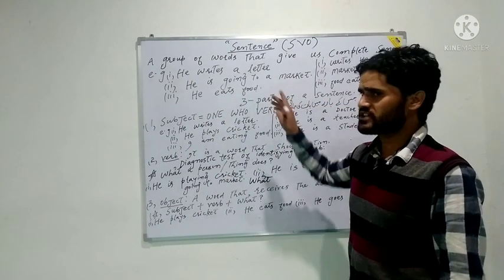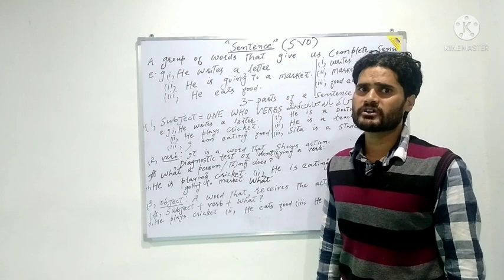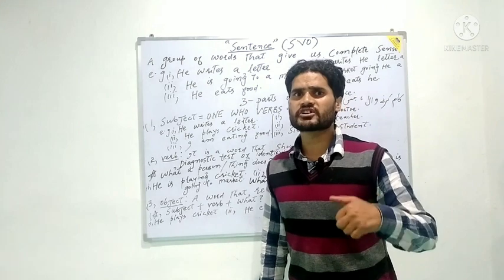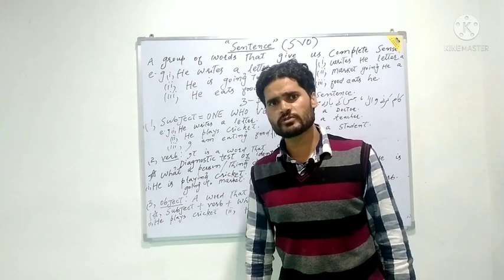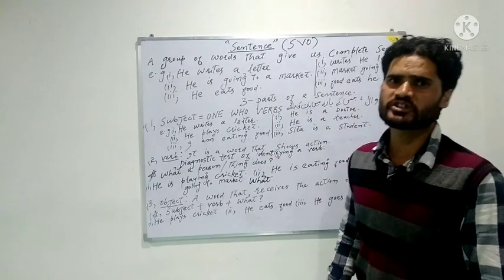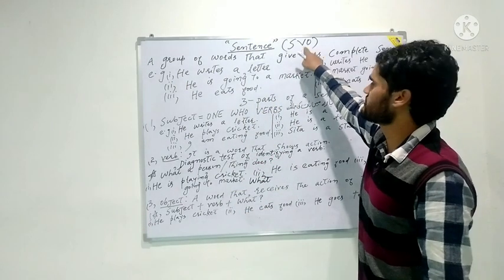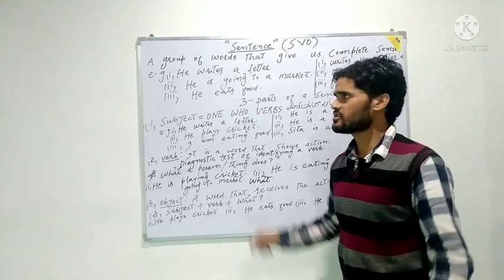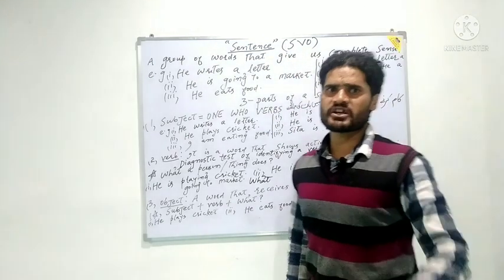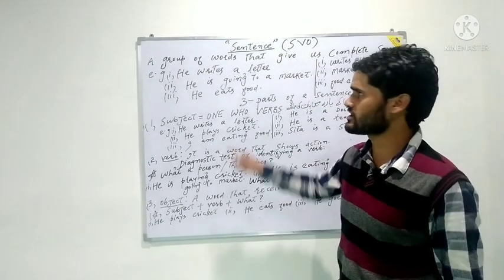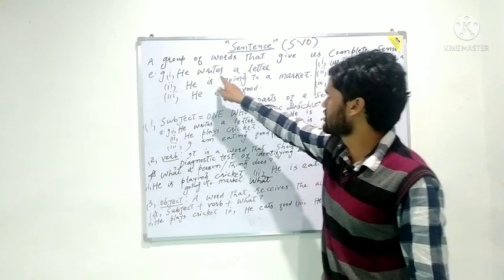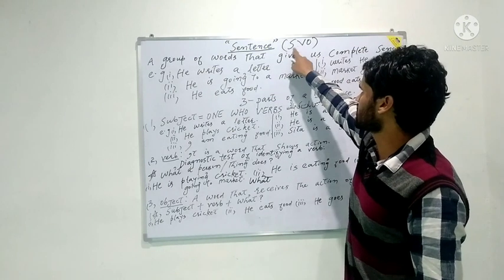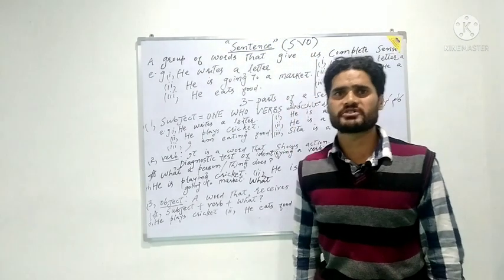However, a sentence must conform to a general rule of sentence construction. How can we construct a well-organized and well-structured sentence? There is a general principle to be followed in the construction of a particular sentence. What is that principle? That is written here. SVO: subject, verb, object. Every sentence must be introduced by the subject first. After that, we will have the verb. The verb must be followed by the object. First of all, we should have subject, after that verb, after that object.